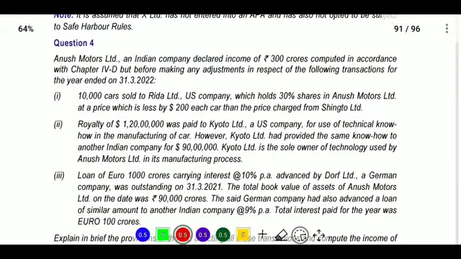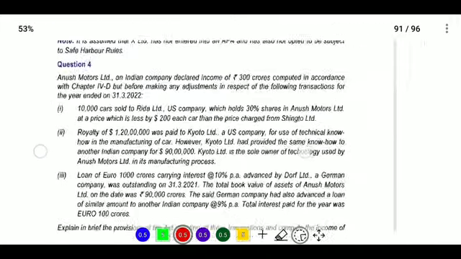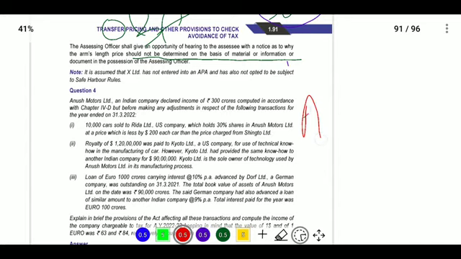Next, the fourth question. What is there in the fourth question? They provided that Anusha Motors is an Indian company, and its declared income is 300 crores, with Chapter 6. Next, but before making any adjustment in respect of the following transactions, there are some transactions for which it has not maintained proper records.